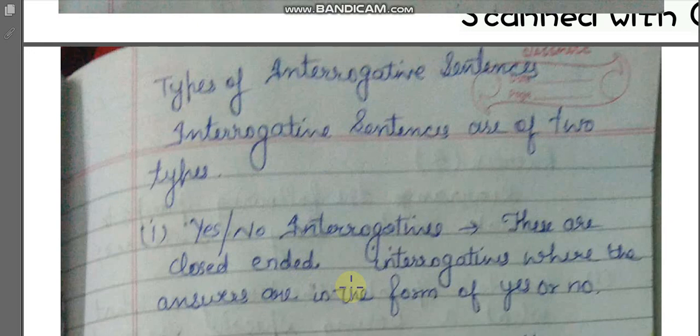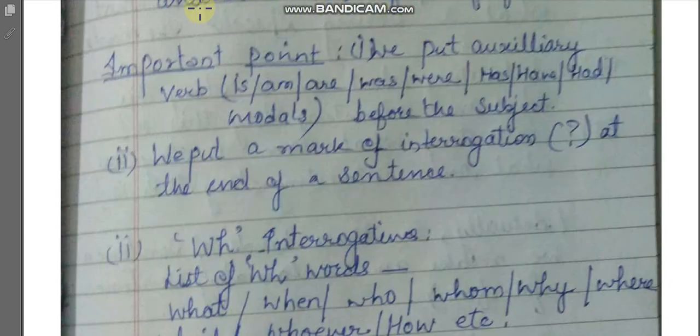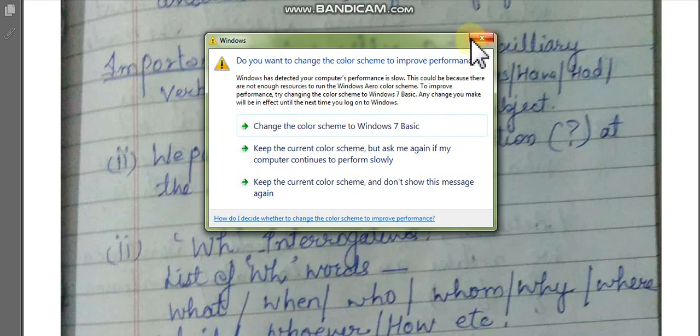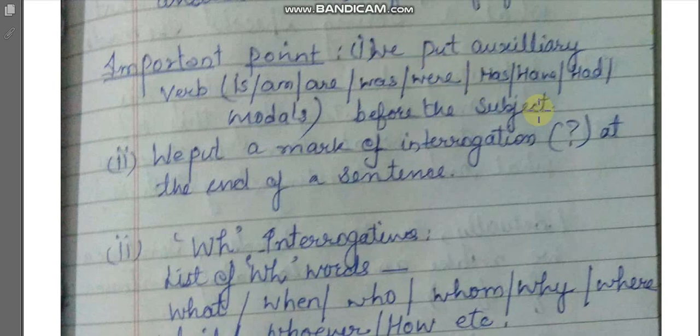Some important points for yes or no interrogatives: we put an auxiliary verb like is, am, are, was, were, has, have, had or any modal before the subject, and we put a mark of interrogation at the end of the sentence.